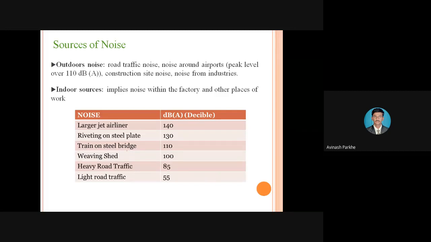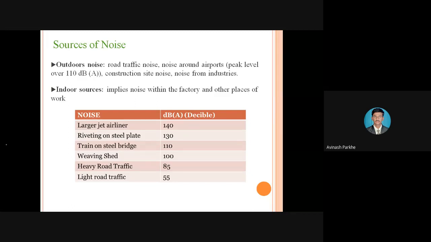Indoor means if we are working on any machine, and another machine creates a problem for your performance. Maybe you are working on the lathe machine, and near the lathe machine there is a drilling machine, but that drilling machine creates so many problems because so much noise is generated from it. We are not working on the drilling machine, but the noise coming from it also affects your performance. So these are the indoor sources inside the industry, and outdoor sources mean airports, construction sites, and noise coming from other industries.